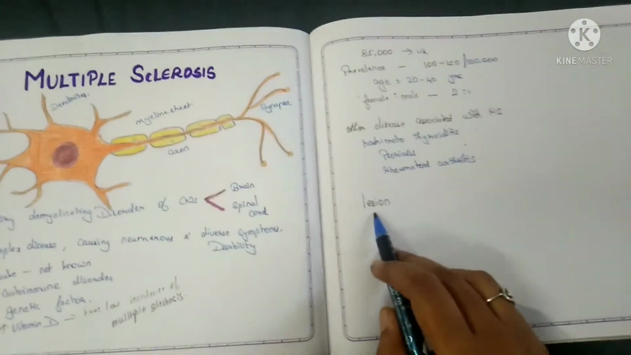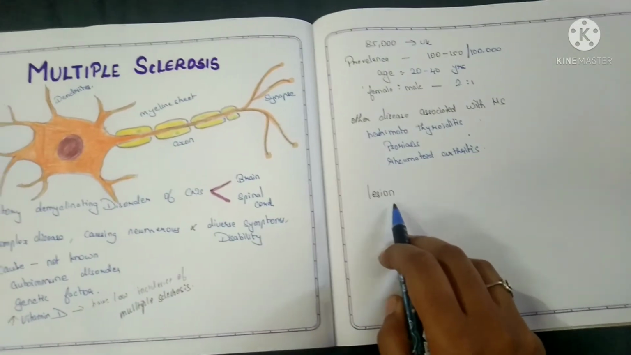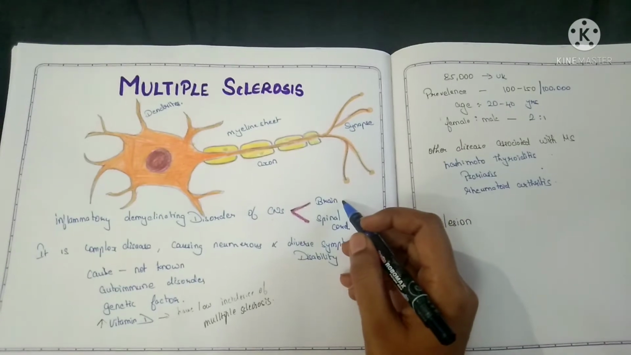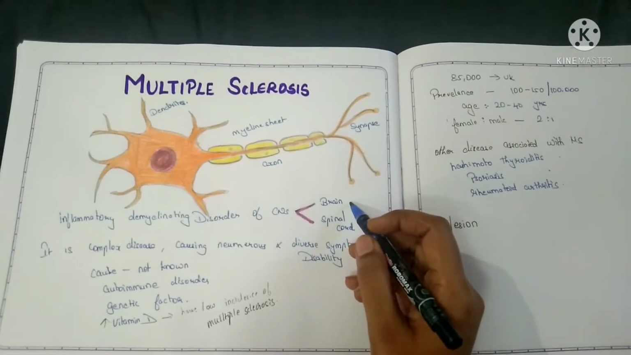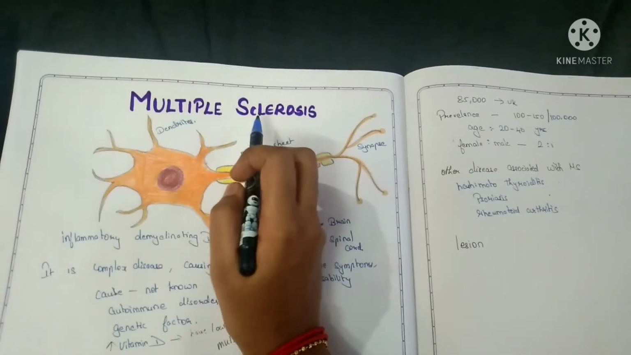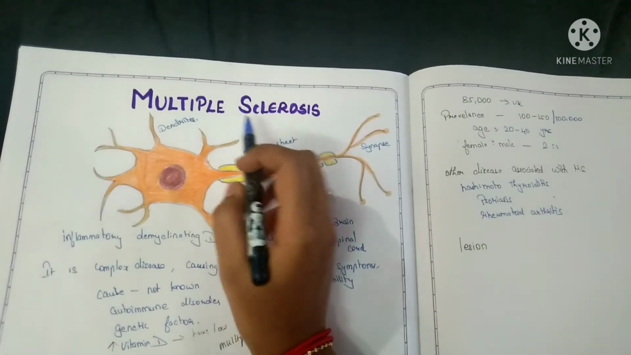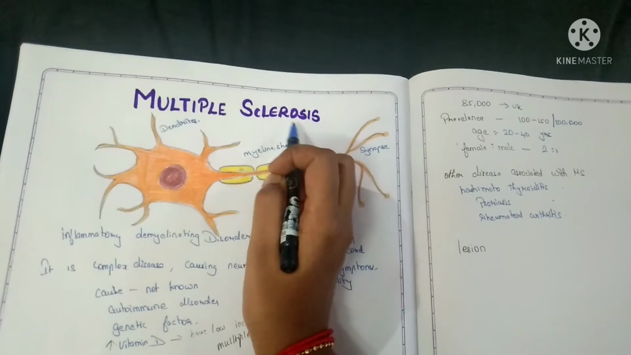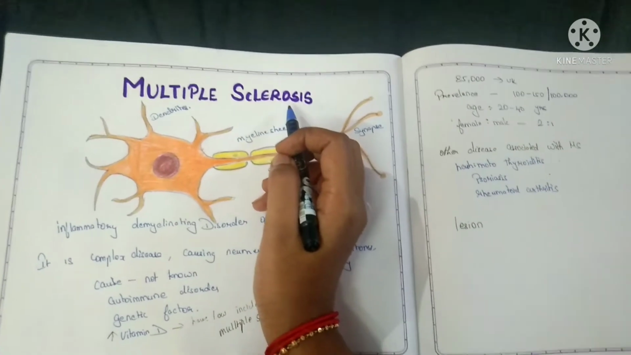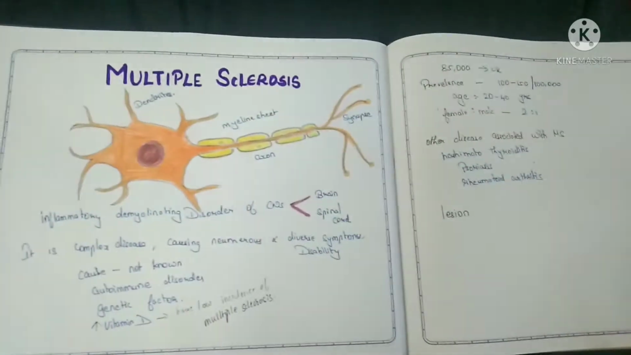Now we will see about the lesions in multiple sclerosis. So what are these lesions? Lesions are nothing but the damaged areas in the brain because of the demyelination. You can know this from the topic name itself, multiple sclerosis. Multiple means two or more. Sclerosis means scars. Scars are nothing but lesions or plaques. Multiple sclerosis indicates multiple lesions.